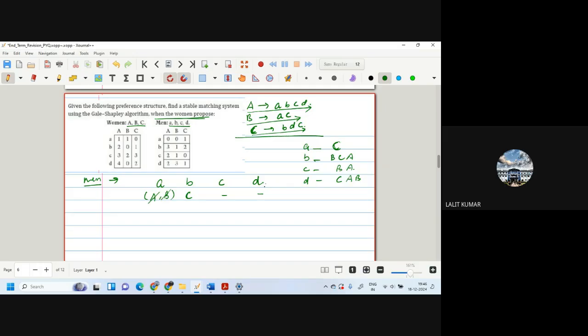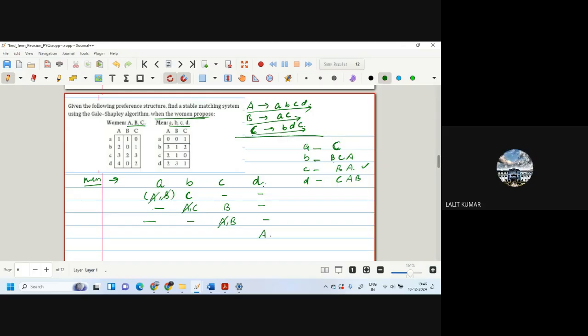A will go to B. So here A will come to C, and B will go to C. Now for C, with A and C, he will select C and reject A. So A will now go to C. Now here C will reject A. And now A will go to D.